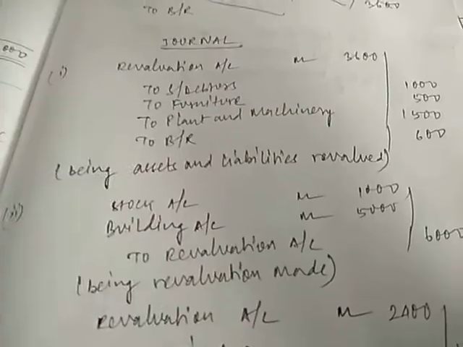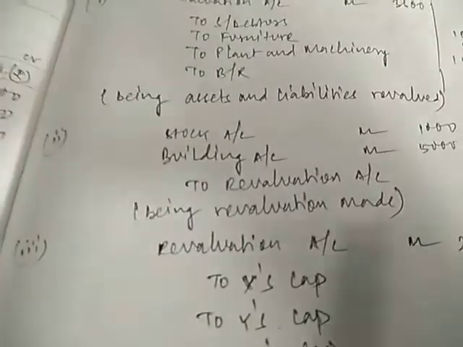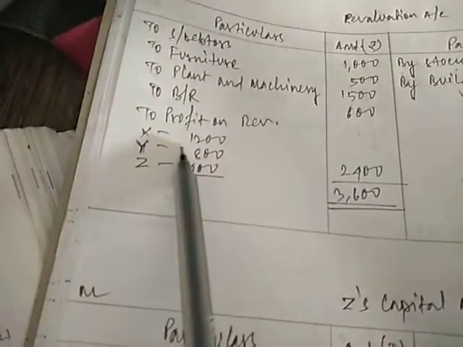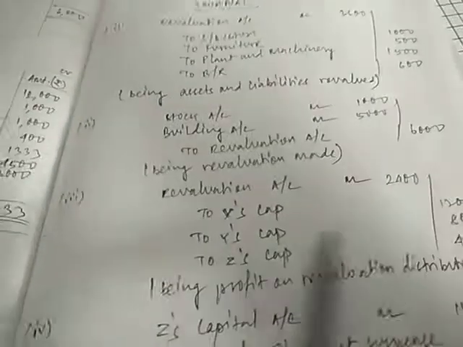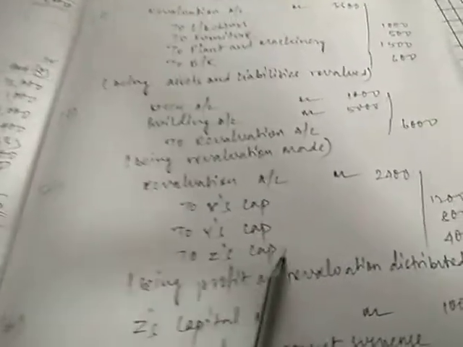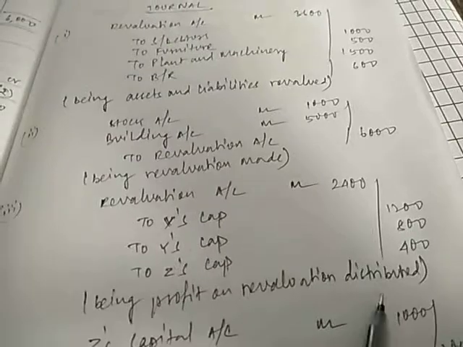Similarly for the liability, for the credit side also I have done the same thing. Here you can see stock and building were there. So stock account debit, building account debit to revaluation. Being revaluation made 1,000, 5,000 and the total is 6,000. The profit on revaluation 2,400 will be distributed. So the third entry will be revaluation account debit to X's capital, Y's capital, Z's capital, for distributing the profit on revaluation, being profit on revaluation distributed.